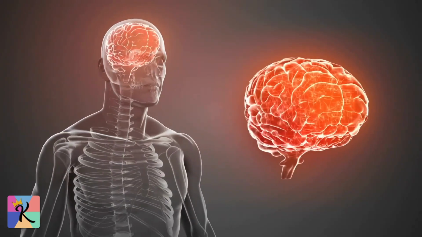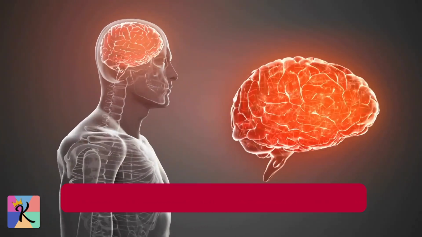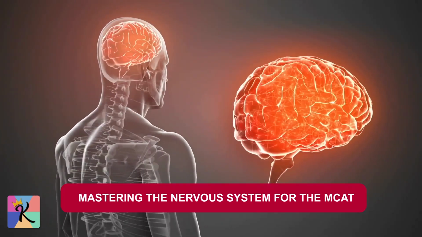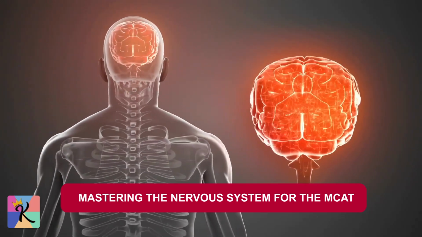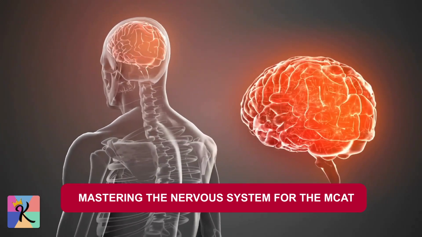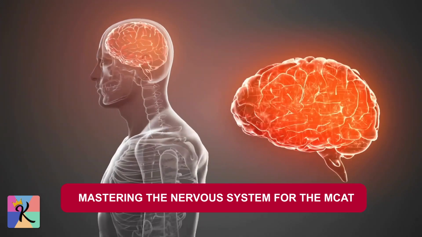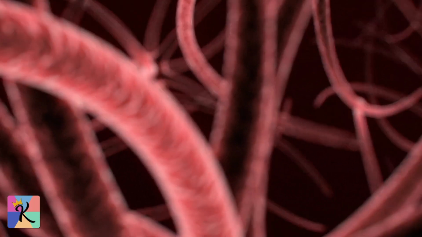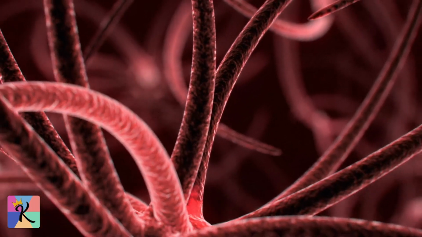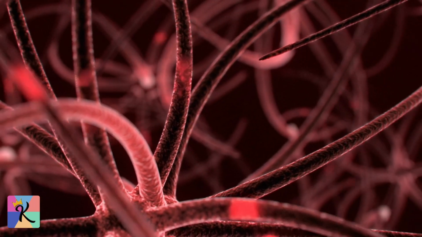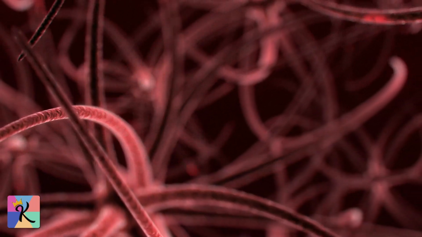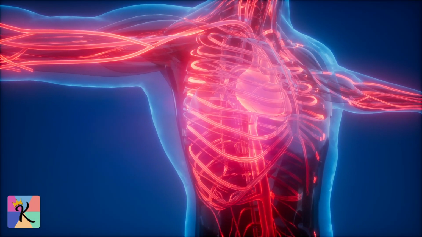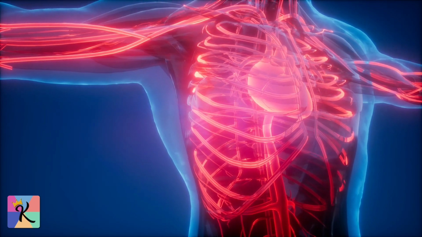Welcome to today's video, where we'll break down everything you need to know about the nervous system for the MCAT. While this topic can seem overwhelming at first, with the right strategies, it becomes much more manageable. The nervous system is essential for communication within the body, integrating signals between the brain, spinal cord, and peripheral organs. So let's get started and learn how to study this complex system effectively.